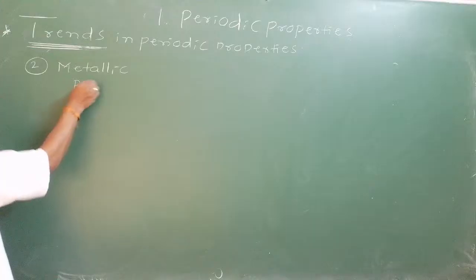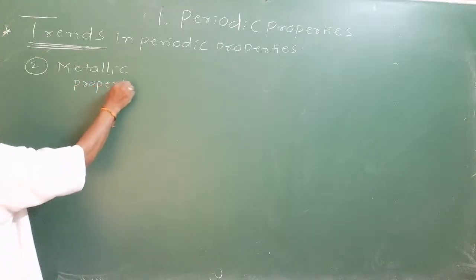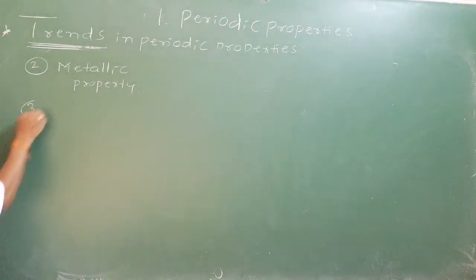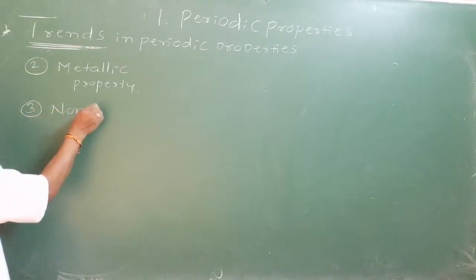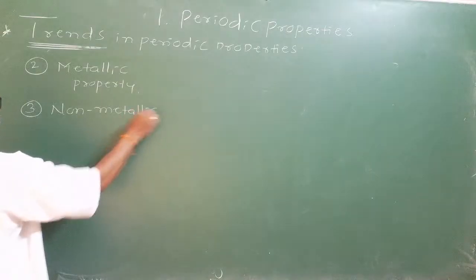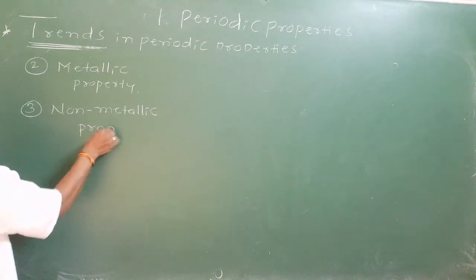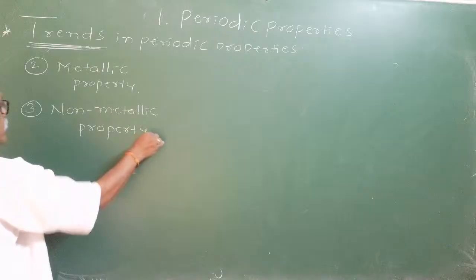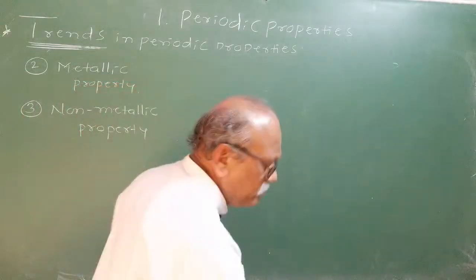Metallic property. And the third trend is non-metallic property. Both of them together I will discuss. Non-metallic property. First of all, try to understand what the property of a metal is.